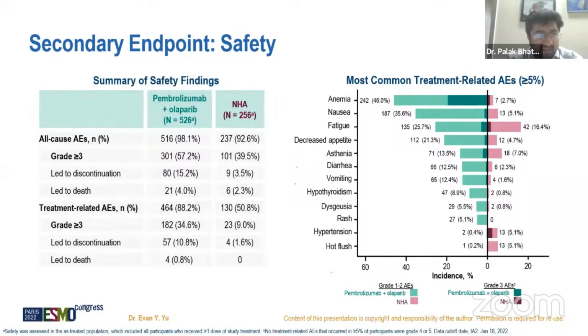So we can see this Olaparib arm has more side effects as compared to hormonal treatment, and the majority of the side effects are anemia, fatigue, nausea, and decreased appetite. We generally see that Olaparib patients have more fatigue, which is very difficult to treat and counsel the patient about when the patient is on Olaparib.